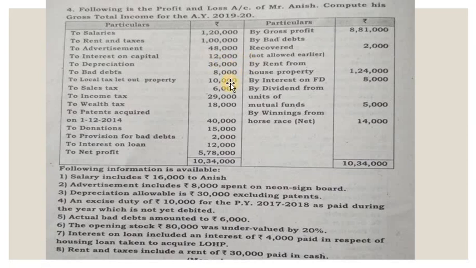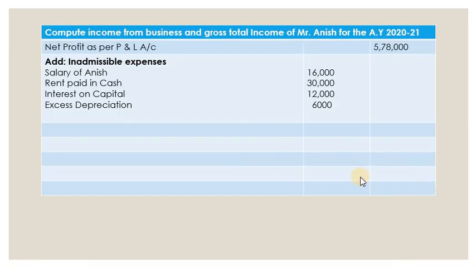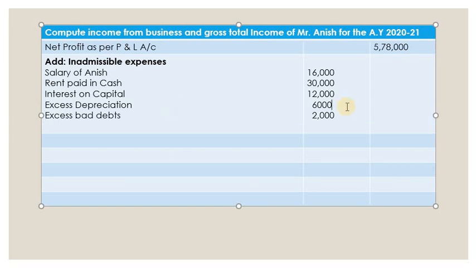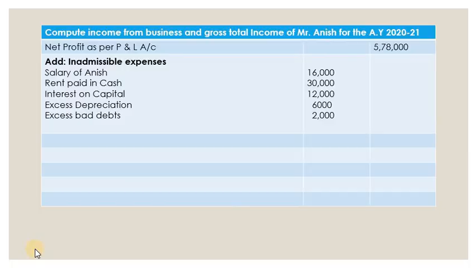Let's go to the problem and again see bad debts. So bad debts is 8,000. Let's see, is there any adjustment related to bad debts? The actual bad debts amounted to rupees 6,000. So how much has been deducted? 8,000 has been debited, but actually 6,000 should be debited. So excess 2,000 is debited. So what we have to do? We have to add back to the profit. Let's do that. So 2,000 excess bad debts. Let's go to the problem.